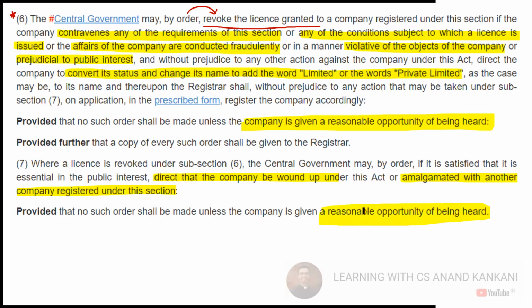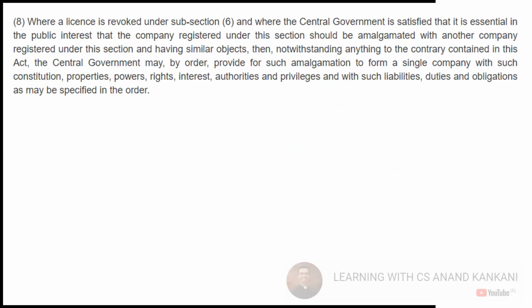Then again, where a license has been revoked, the central government in the public interest can also do the same thing. It can amalgamate. It should be amalgamated with another company registered under this section, and it must have a similar object. Okay. It should have a similar object. If the similar object is not there, then again, the company cannot be amalgamated. So if I say PQR is a section 8 company for the promotion of religion and ABC is for the promotion of sports, तो फिर ये रिश्ता नहीं हो पाएगा. ठीक है, आप अलग अलग ऑब्जेक्टिव से बने हो, so again this will not be applicable.